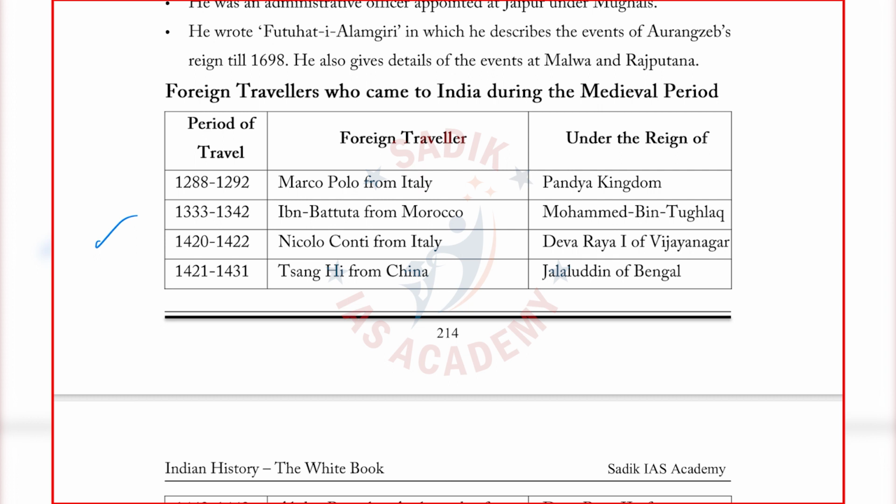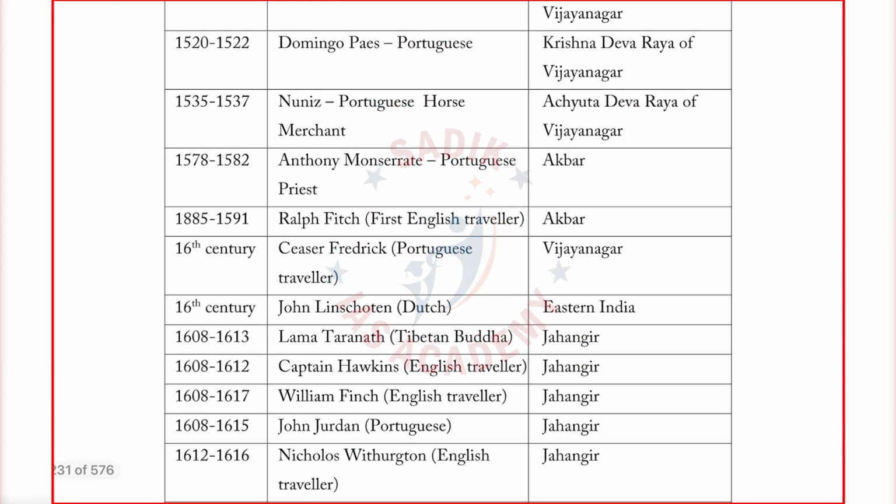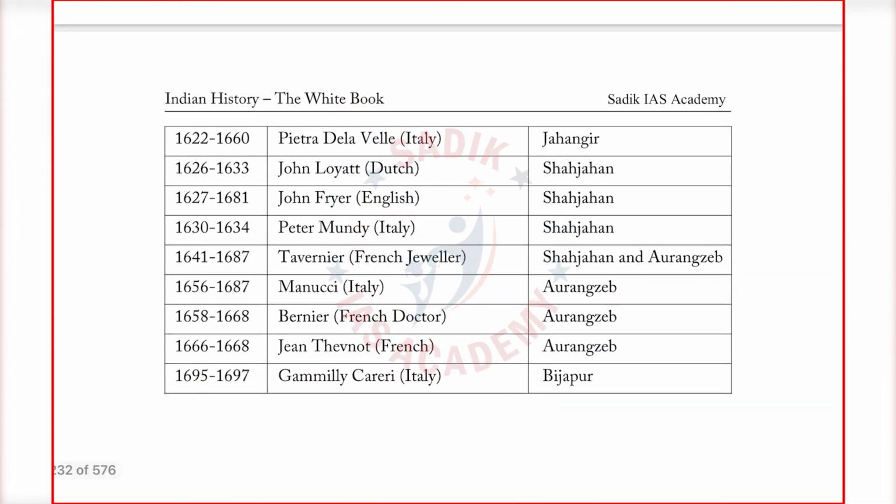Foreigners, who were the rulers here? Marco Polo, when he visited, where was he from? Italy. So Ibn Battuta from Morocco I have given, so that when you remember Ibn Battuta, you remember Morocco. Marco Polo, Italy. Then Ibn Battuta, Muhammad bin Tughlaq. Marco Polo, Pandya rulers. So like this you should remember, one by one. Additional data you can remember.